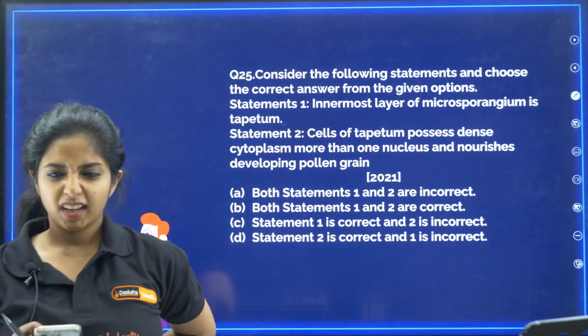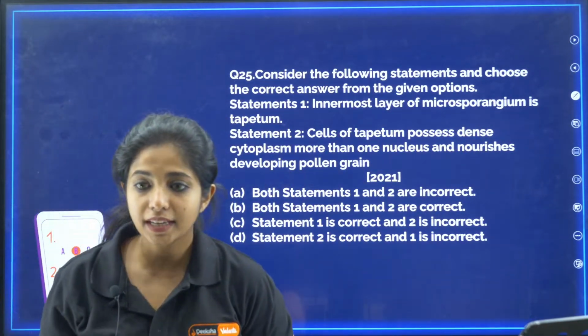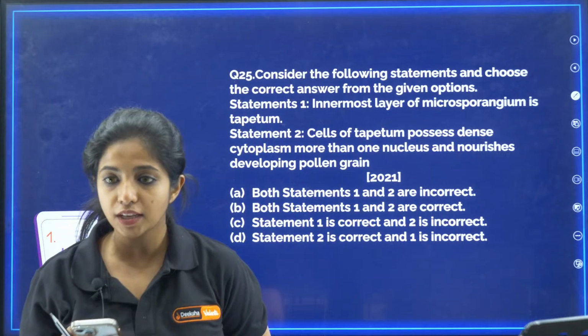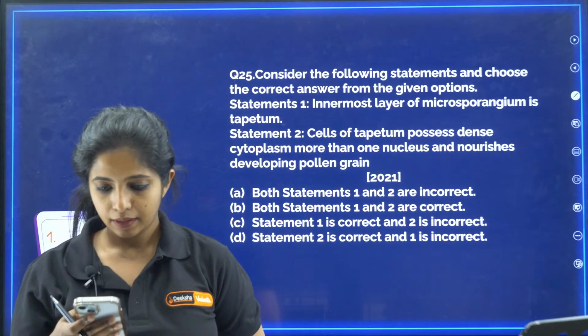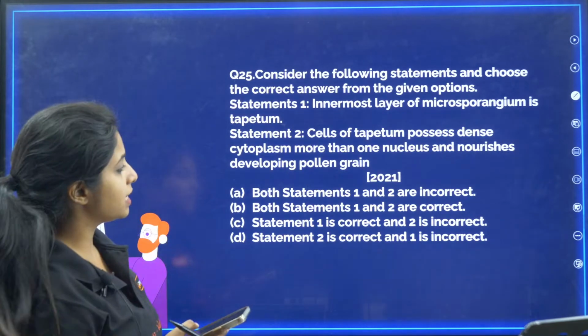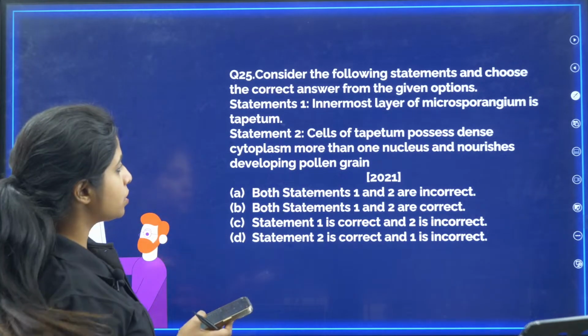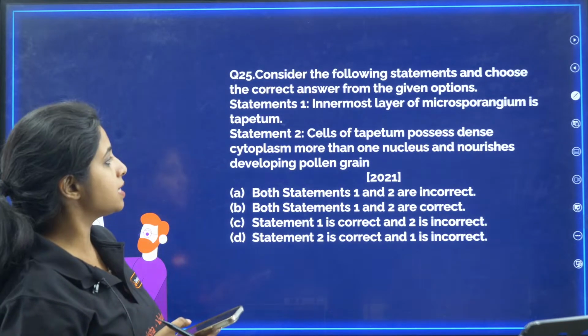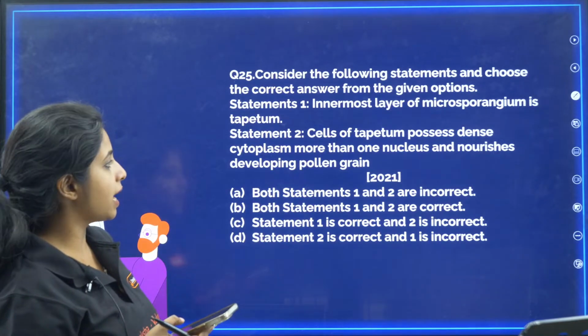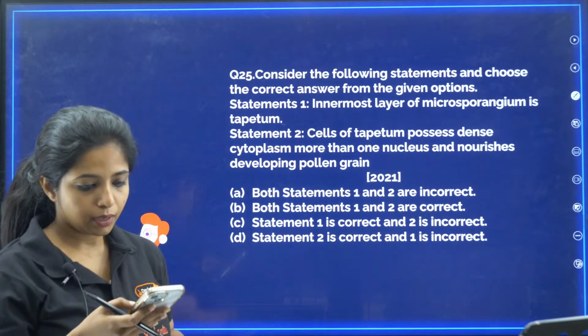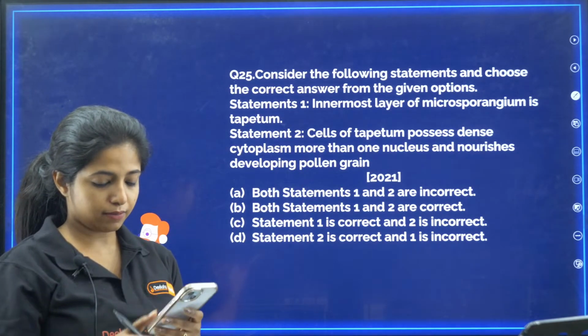Next question. Question number 25. Consider the following statements and choose the correct answer for the given option. Statement 1 says the innermost layer of Microsporangium is tapetum. Statement 2 states that cells of tapetum possess dense cytoplasm, more than one nucleus, and nourish the developing embryo. What is the answer for this question?